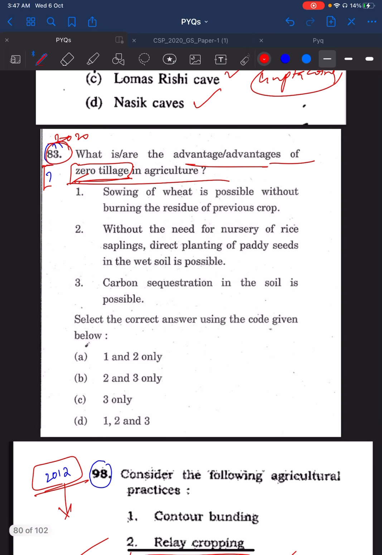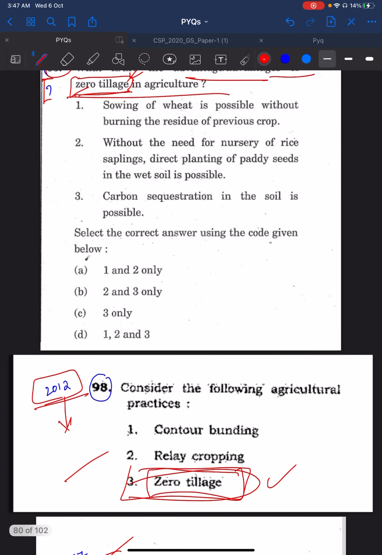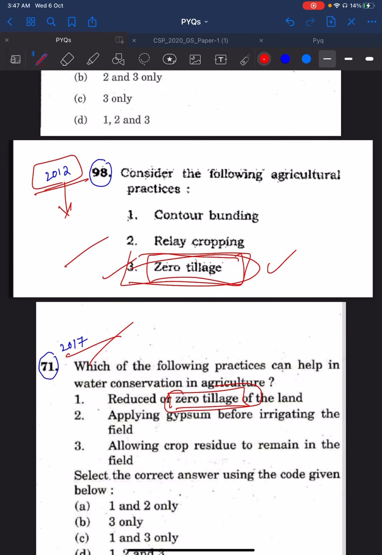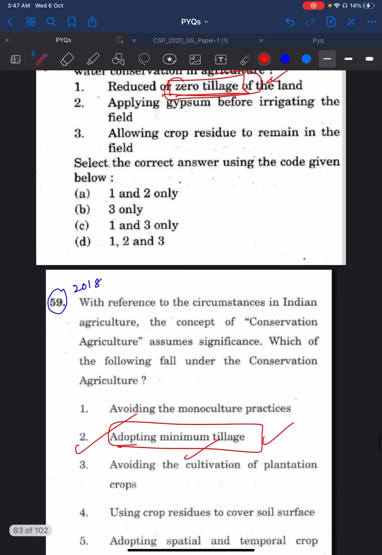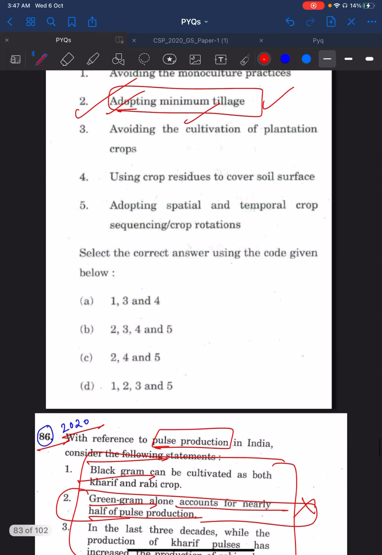And then you see 83rd question of 2020. It is about the advantage of zero tillage. Guys, you see UPSC gives some concept repeatedly in options, and then one day it will take that concept from the options and frame a question on that. Same thing happened with zero tillage. 2012, third statement is about zero tillage. 2017, 71st question, something was asked about zero tillage. In 2018, something was asked about minimum tillage. And again, directly in 2020,